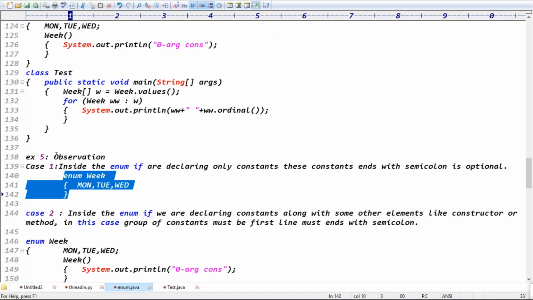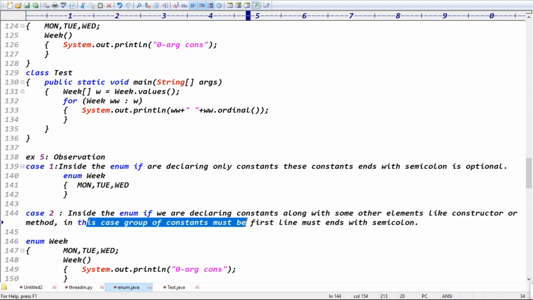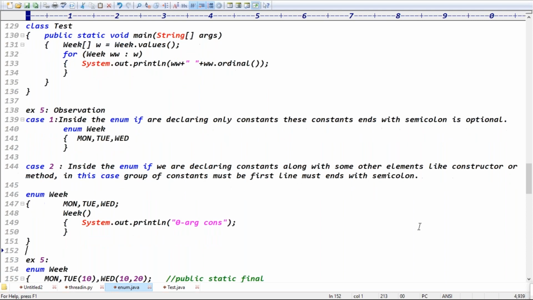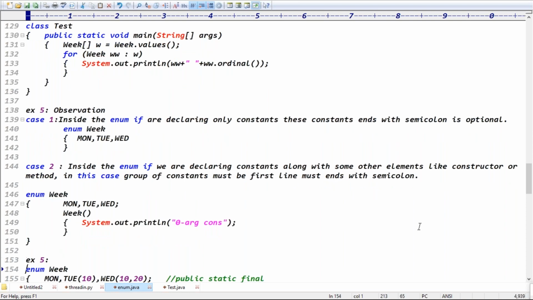So the small conclusion about the fifth example is what? Inside the enum, if you're declaring only constants, ending them with a semicolon is optional. But case 2 is: inside the enum, if you declare the constants along with some other elements, like constructors or methods, then the group of constants must be on the first line and must end with a semicolon. Was it clear now? A small observation, guys.